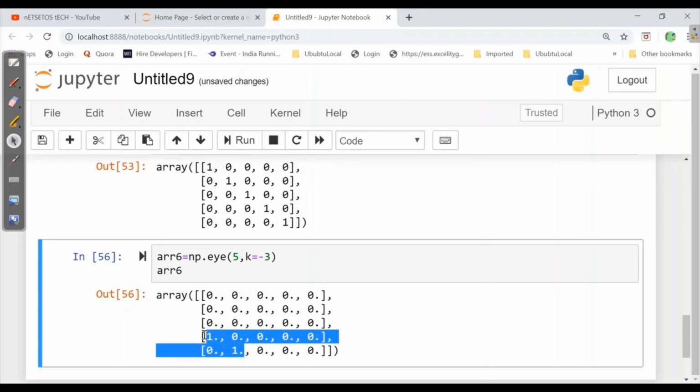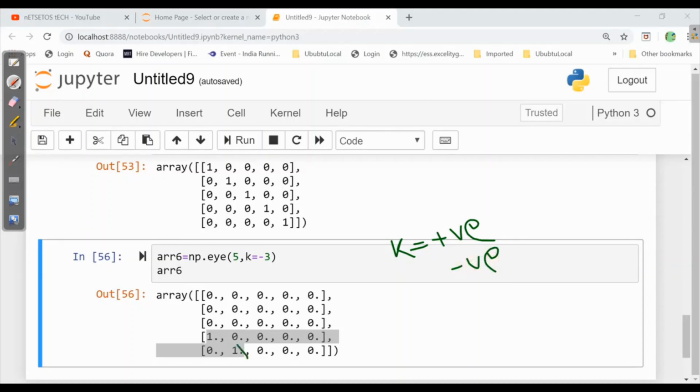downwards. That means when k is equal to a positive value, it refers to the upper diagonal. If it is negative, it will refer to the downward diagonal. If I have given k equal to 3, it will follow indexing, and indexing always starts with 0. So here 0, 1, 2, 3. If it is plus 3, it will start from here on the diagonals, and if it is minus 3, this is 0, minus 1, minus 2 and minus 3. So it has started from here.